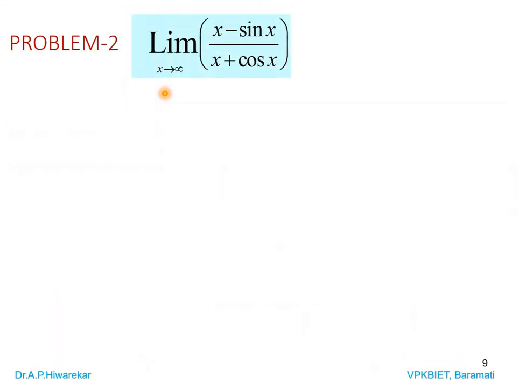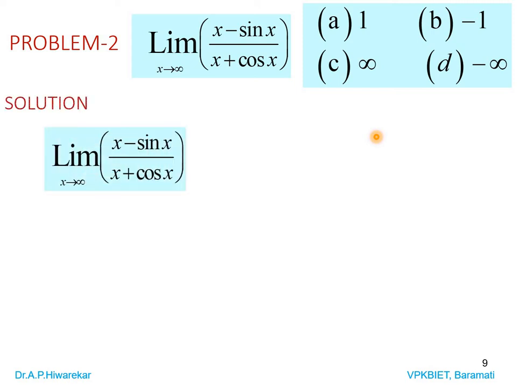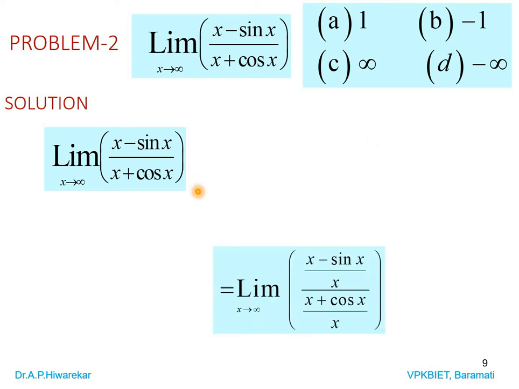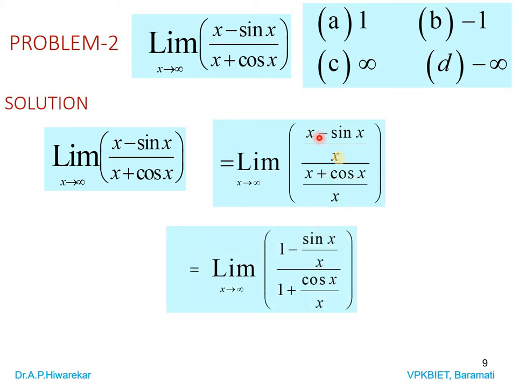Problem number 2. Limit of x minus sin x divided by x plus cos x as x tends to 0 is... this is infinity by infinity form, infinity minus infinity. Actually we have to solve this. So we write the given limit as it is, and we can adjust the terms. Divide the numerator by x and the denominator by x. So we get x minus sin x by x divided by x plus cos x by x. x by x means 1, so it can be written as 1 minus sin x by x over 1 plus cos x by x.